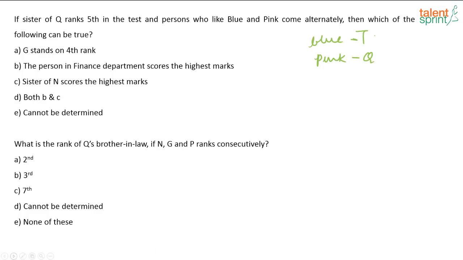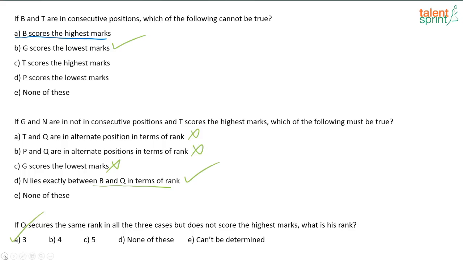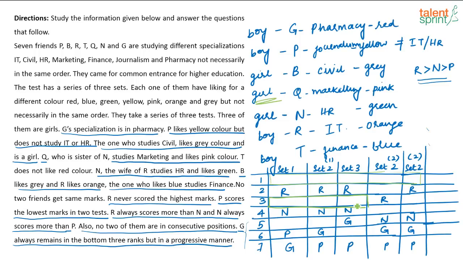So who is the sister of N? Q is the sister of N, and N is also a female.